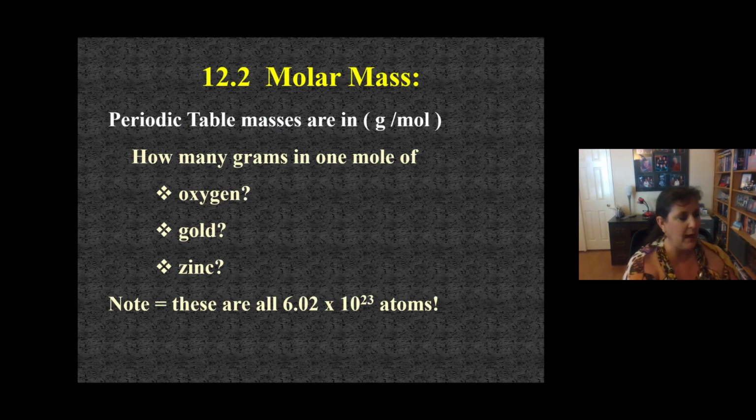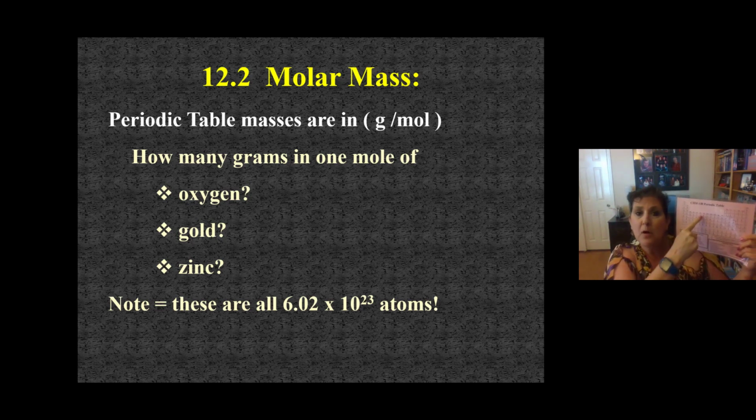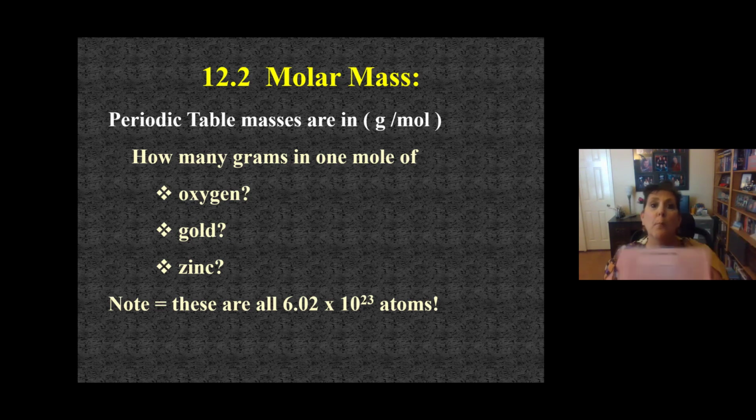So again, we talked about in the periodic table, the number that's the mass in here from now on is grams per mole. It's called the molar mass because it's the mass of 1 mole. So look at your periodic table. How many grams are in 1 mole of oxygen? So find oxygen. And if we're talking about atoms, it's 16.00 grams in a mole.